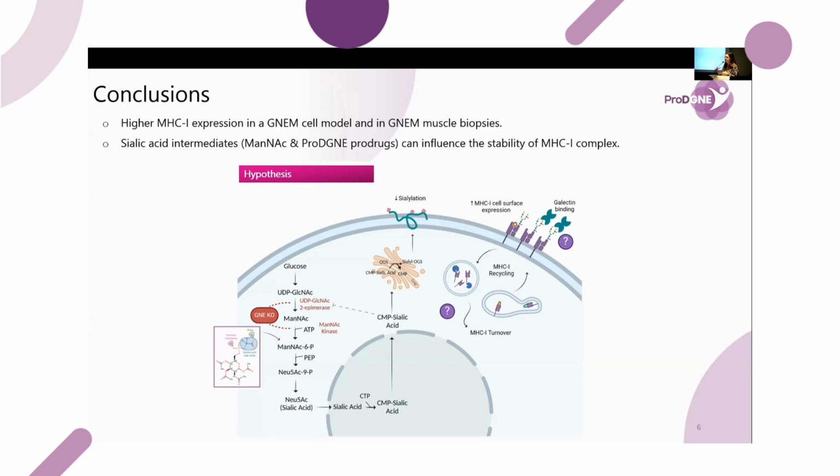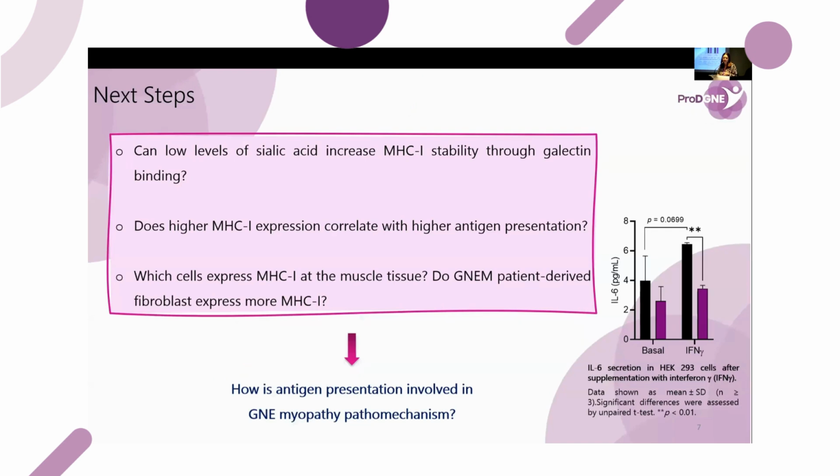And one hypothesis is that hyposialylation is enabling the recognition of the underlying glycans by other stabilizer proteins at the cell surface. So in the next steps, we would like to understand if the cell surface stability is higher in the GNE knockout cells, and if this could be due to galectin binding by testing galectin inhibitors.